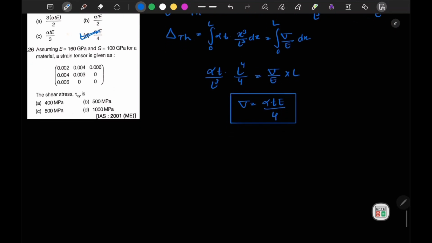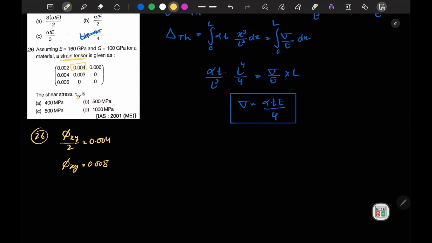Now moving to the next question, that is question number 26. In question number 26 it is mentioned that, assuming E and G for a material, a stress tensor is given as this. Okay, so this is the strain tensor. It is mentioned shear stress xy. So we know that in the strain tensor it is mentioned as phi xy by 2, whose value is given by this equation, 0.004. So from here we can write the shear strain in xy is 0.008.